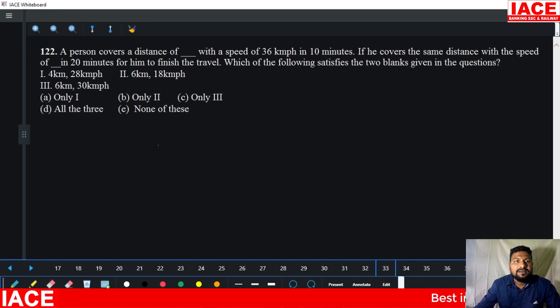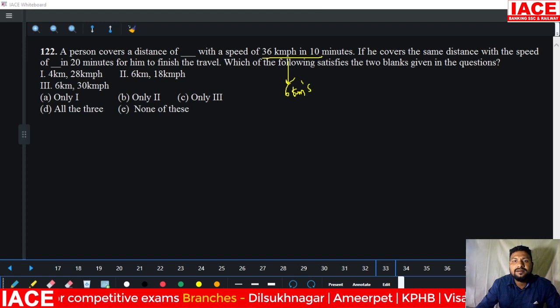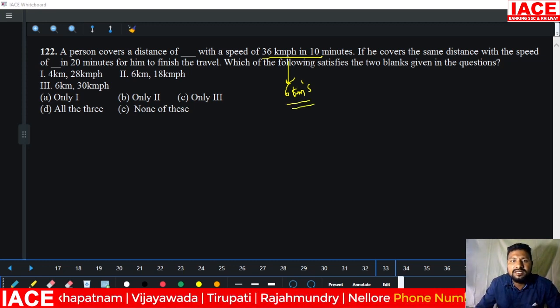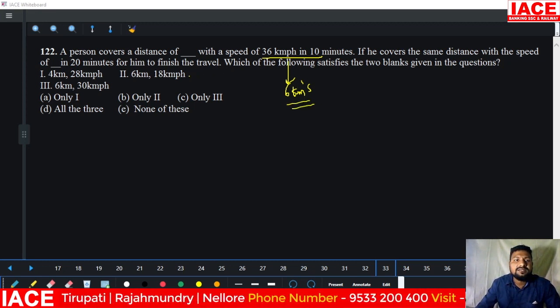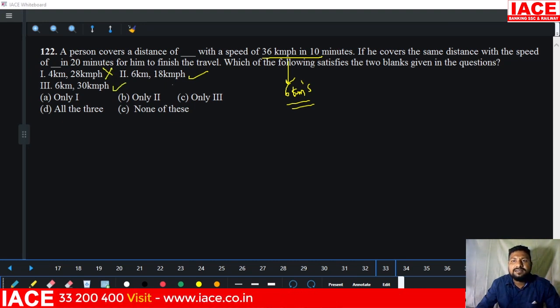Next, a person covers a distance with a speed of 36 km per hour in 10 minutes. 36 km per hour means in 10 minutes he is covering a distance of 6 kilometers. Every hour he goes 36 km, so in 10 minutes he will cover 6 kilometers. That means the second and third are correct.